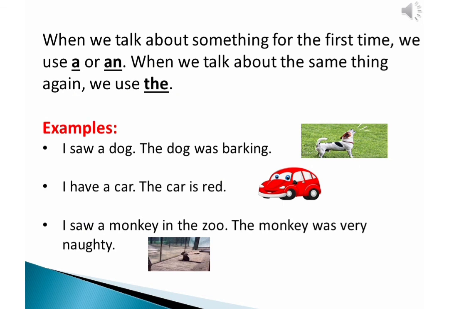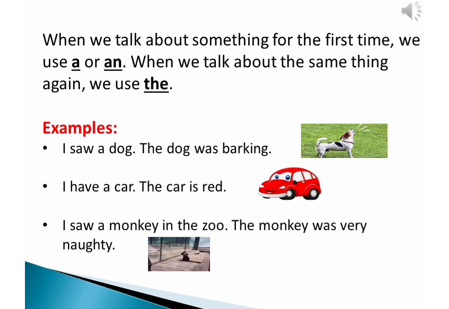When we talk about something for the first time, we use a or an. When we talk about the same thing again, we use the. Because when we are talking about the same thing again in the sentence, it means now we are talking about a specific thing. So we use article the.